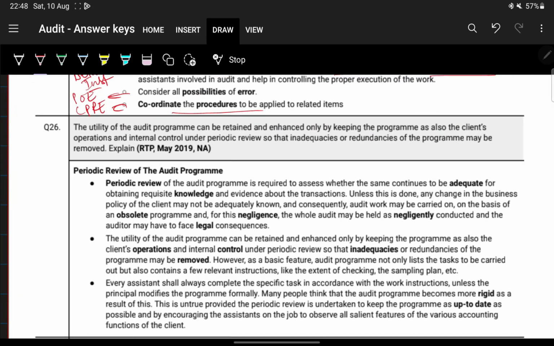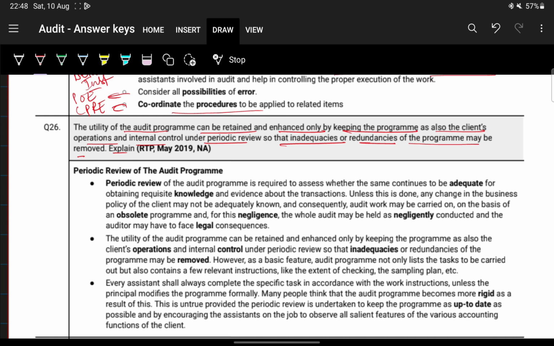Next, the utility of audit program can be retained and enhanced only by keeping the audit program as also the client's operations and internal control under periodic review, so that inadequacies or redundancies of the program may be removed. Explain. Now, what is periodic review?